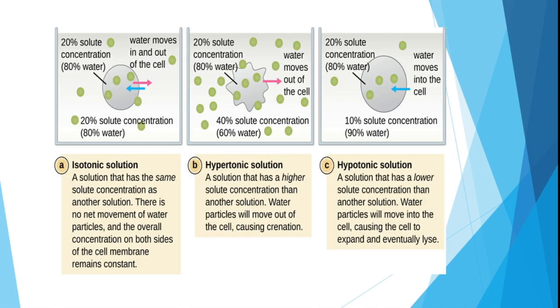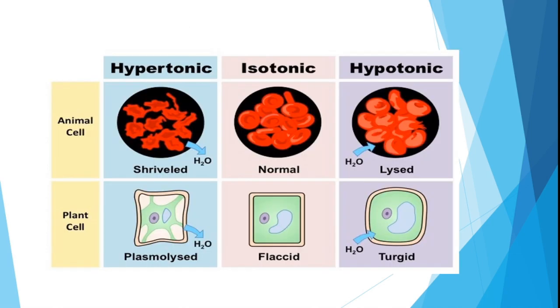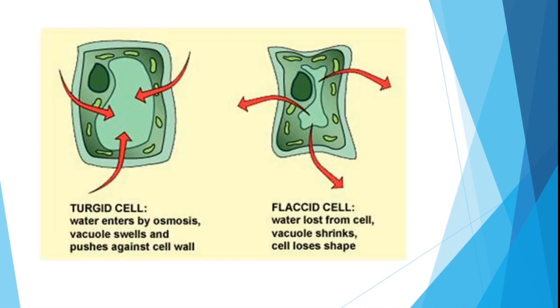Now here we see in animal cells and plant cells what hypotonic, isotonic and hypertonic look like. In hypertonic solution, the animal cell will be shriveled and the plant cell will be plasmolyzed. In isotonic, both will be normal. Then in hypotonic, the animal cell will be lysed and the plant cell will be turgid.